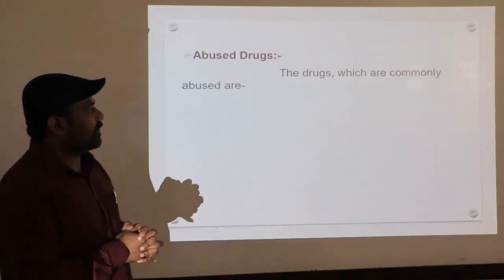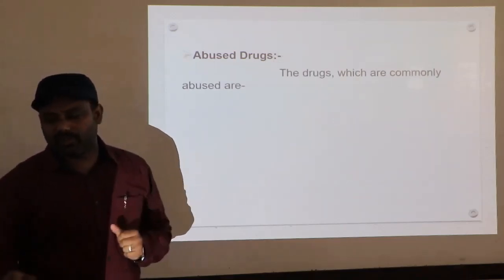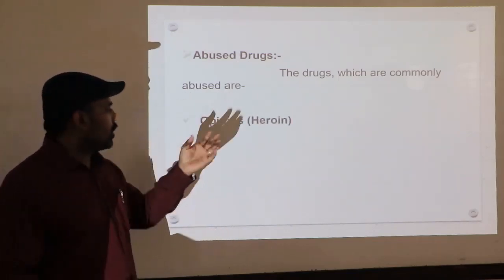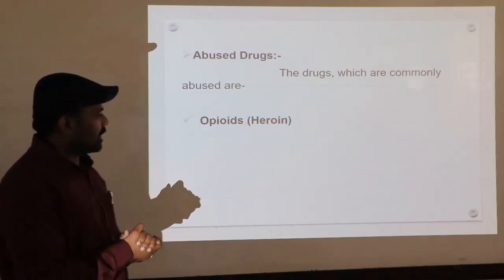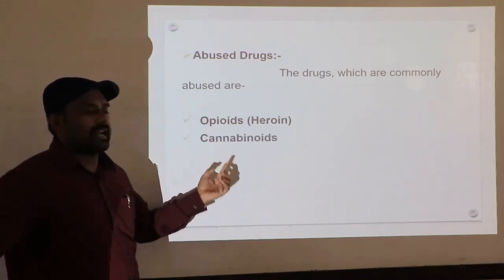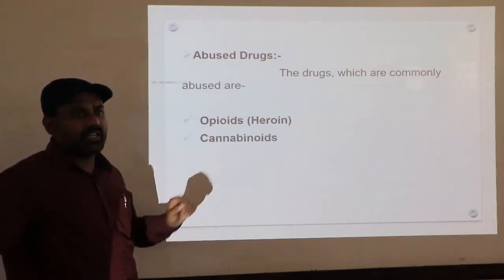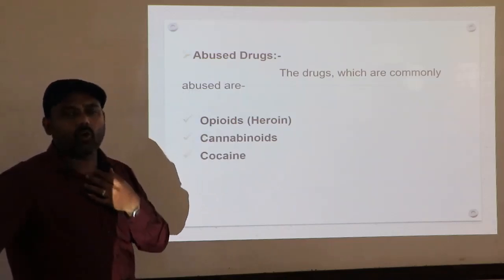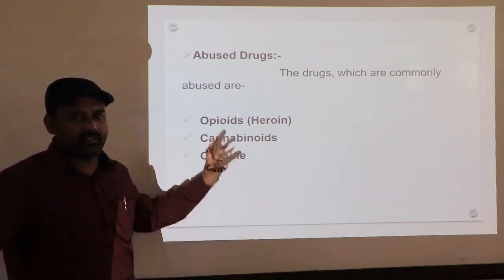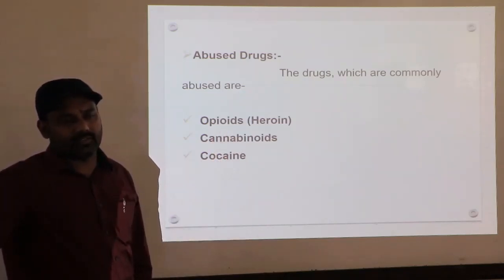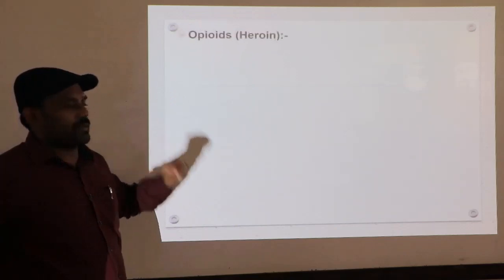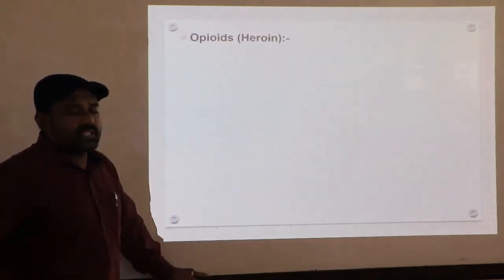The drugs which are commonly abused, those misused drugs, are as follows. One is opioids. Do remember the new words. Opioids are commonly considered as heroin. Then the second one is cannabinoids, and the third one is cocaine, or coca alkaloids. So these are the commonly abused drugs which are easily available in the market. See, the first one, opioids, simply called heroin.